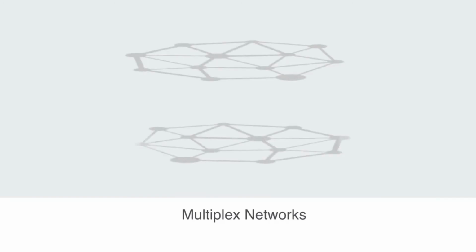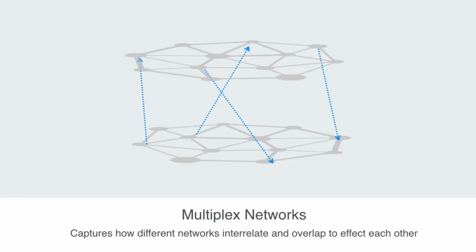So this is the basic language of graphs, but we can extend this language to talk about graphs that have multiple types of nodes and edges, what are called multiplex networks, that will add a whole new level of complexity to our representation, allowing us to capture how different networks interrelate and overlap to affect each other. But this is beyond the scope of our course, as the basic language we've outlined above will suffice for our introduction to network theory.